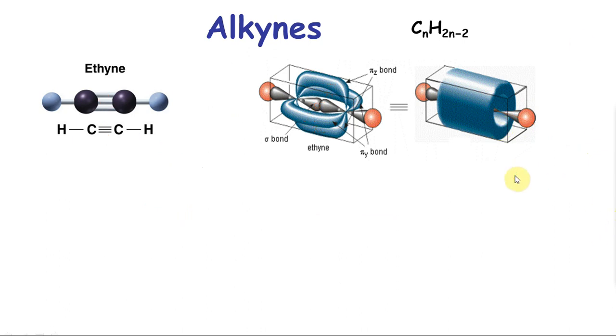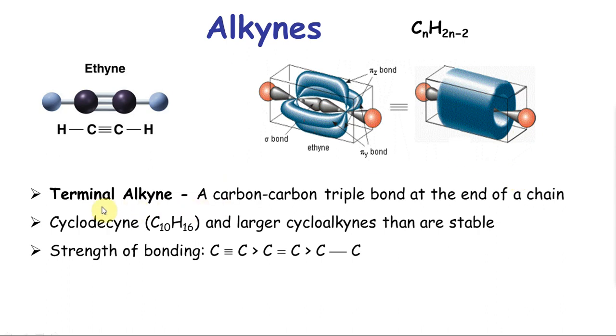Now, a couple of things that we'll clarify. A terminal alkyne is nothing but a carbon-carbon triple bond present at the end of a chain. If you have a long chain, and let's even add a substitution, it doesn't really matter, maybe a phenyl ring here, and I have a carbon here and a hydrogen here, this becomes a terminal alkyne.